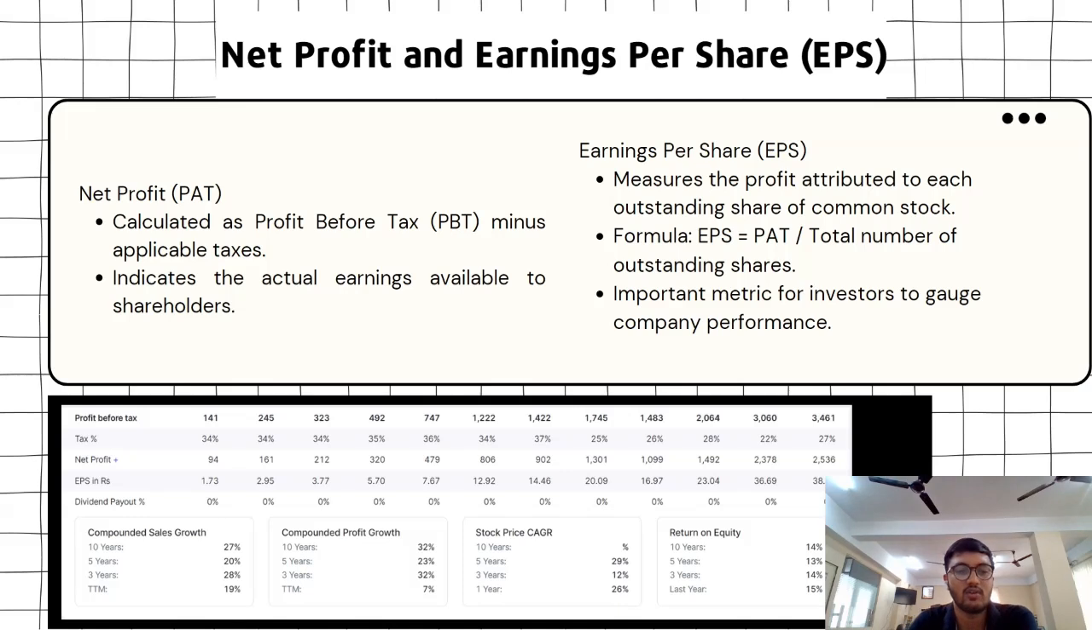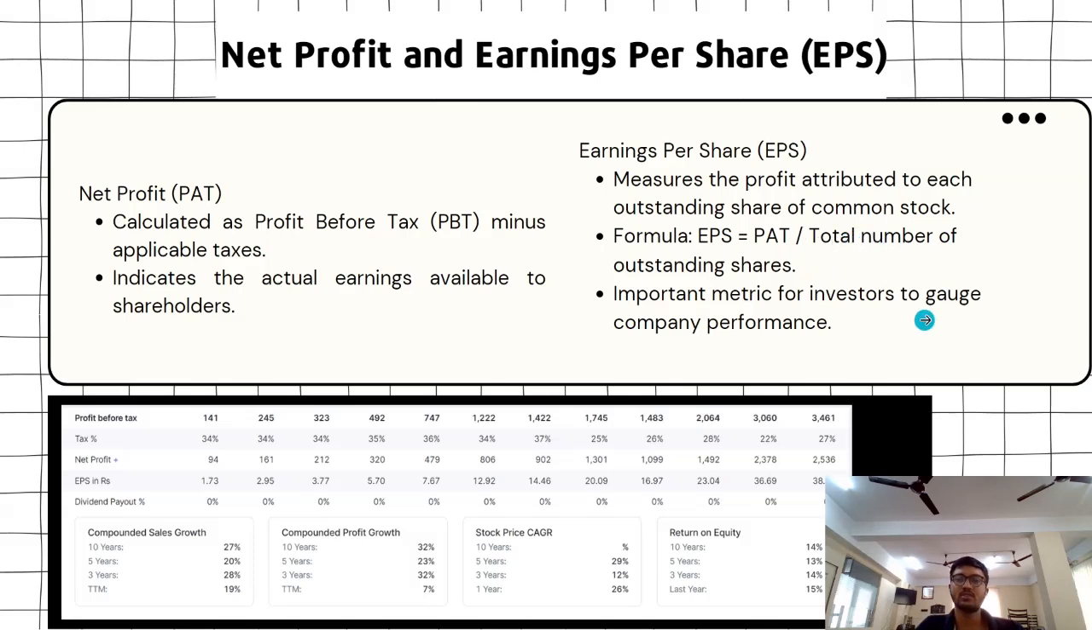What is profit after tax or net profit? It is calculated as profit before tax minus the applicable taxes. So whatever your operating profit, you deduct depreciation and amortization, and you arrive at a figure called profit before tax. You deduct the tax, and you get the net profit after tax. This is something that you should look at, and a simple rule of thumb is that every 5 years it should double.